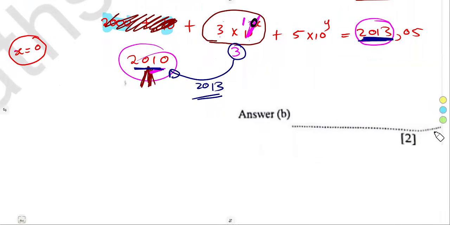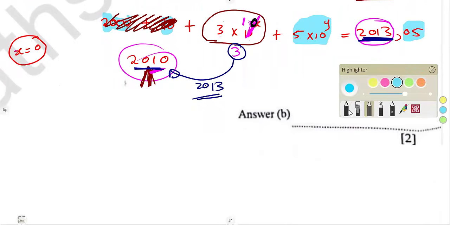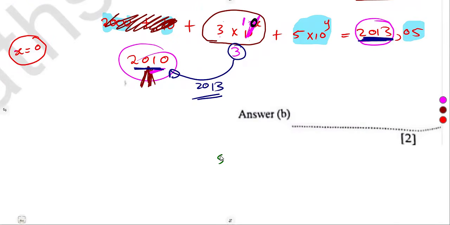What remains on the left hand side, 5 times 10 to the exponent of y, must be equal to the decimal part remaining on the right hand side, just as 2013 matched 2013. So we take 5 times 10 to the exponent of y to be equal to 0.05.